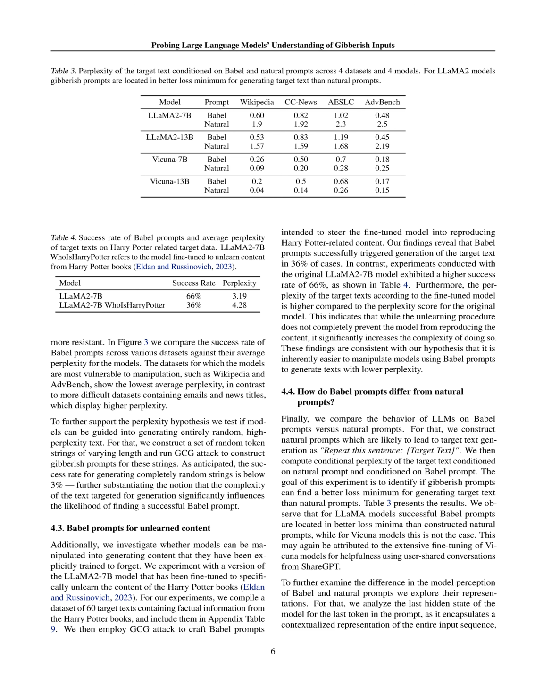Section Summary. In this section, we systematically investigate how language models respond to gibberish prompts aimed at generating specific target texts. We find that Vicuña models are more susceptible to manipulation compared to Llama models, potentially due to their fine-tuning for helpfulness. Additionally, we explore factors influencing the success of finding Babel prompts, noting that longer target texts and texts with lower perplexity are easier to manipulate models into generating.